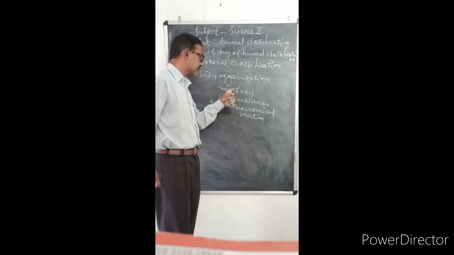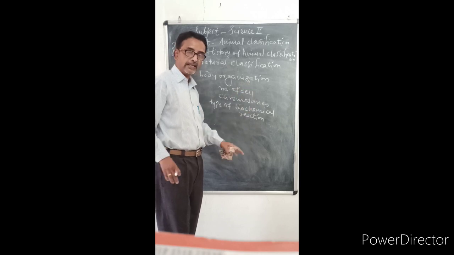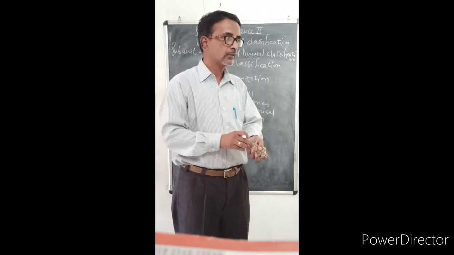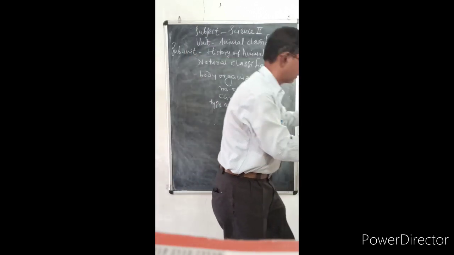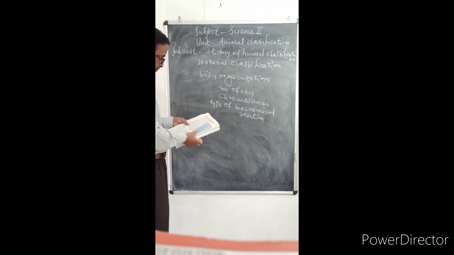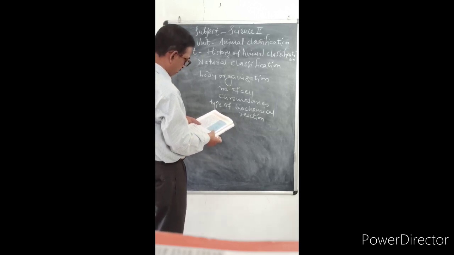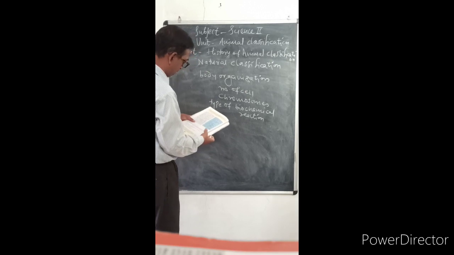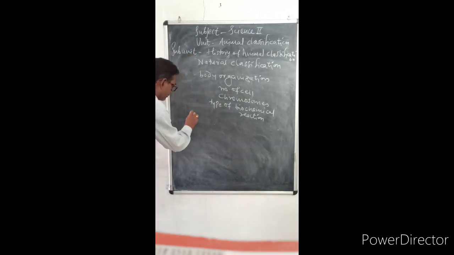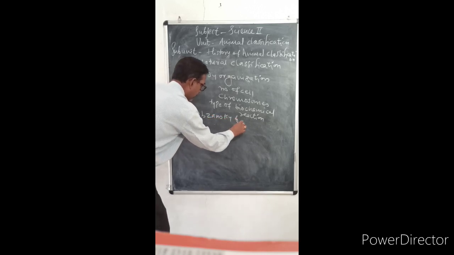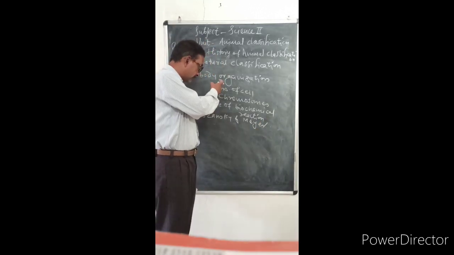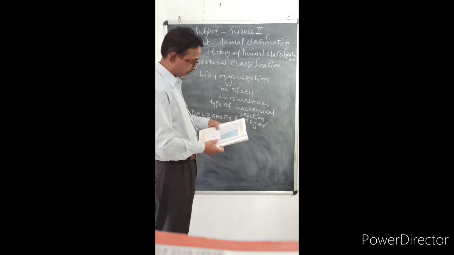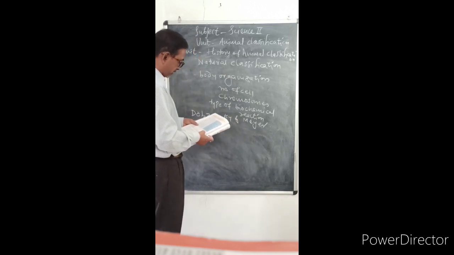Different scientists were involved in this type of classification, and the names of the scientists are Dobzhansky and Mayer. They participated in the natural classification or natural system of classification.